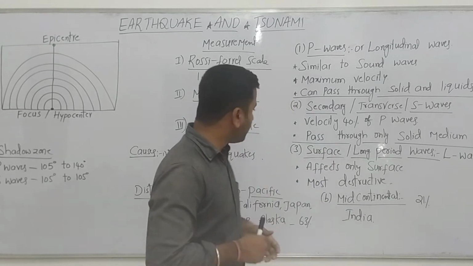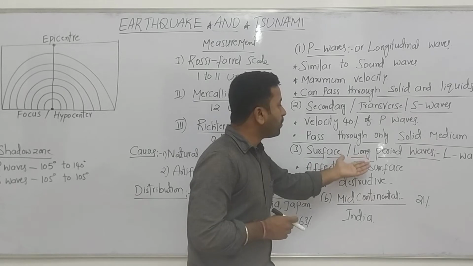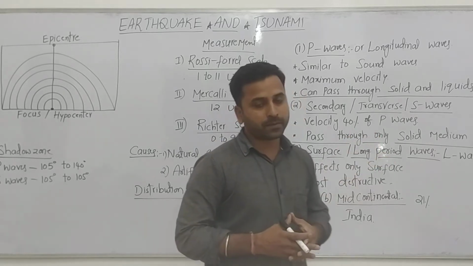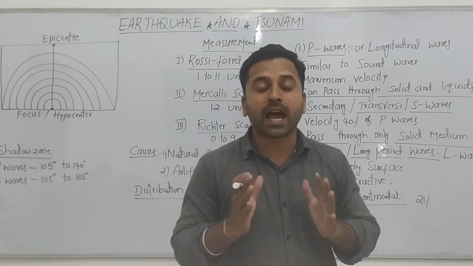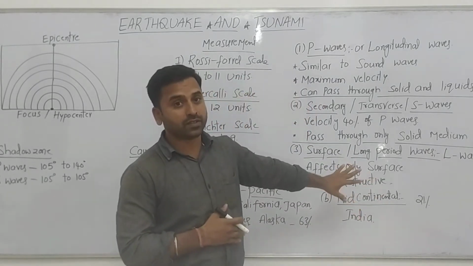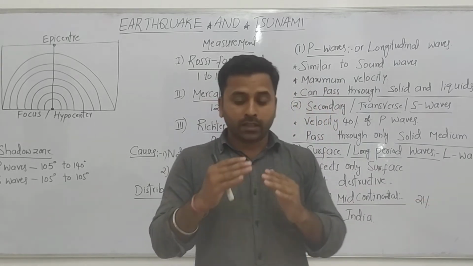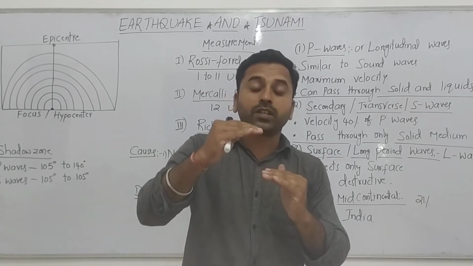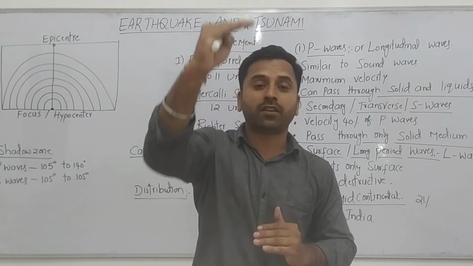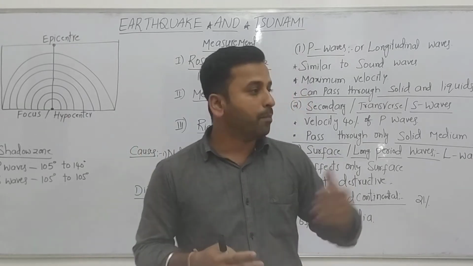Next, the surface waves, also called long period waves. The most damage and destruction happens because of these waves. Why? Because when the earthquake happens, the vibrations come to the surface of the earth and hit it, where people are living and properties and buildings are.